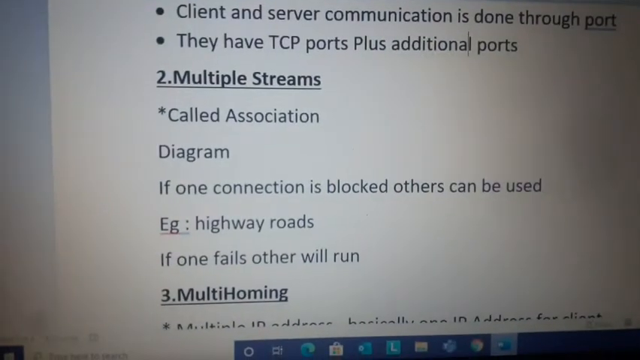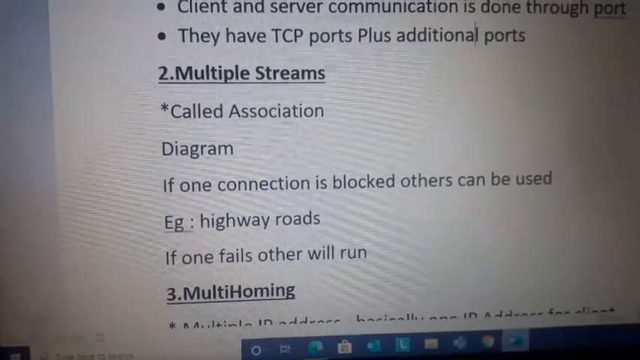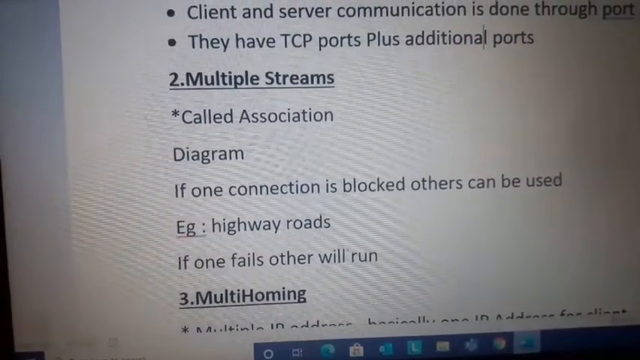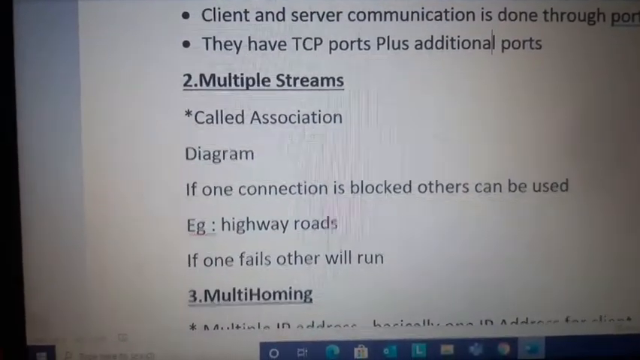If one connection is blocked, others can be used. If one fails, the other will process. For example, on highways, if one road is blocked, people will use another road.